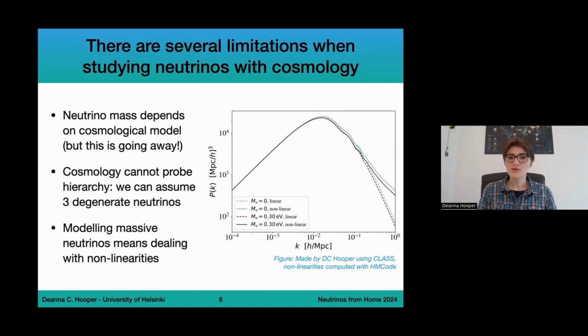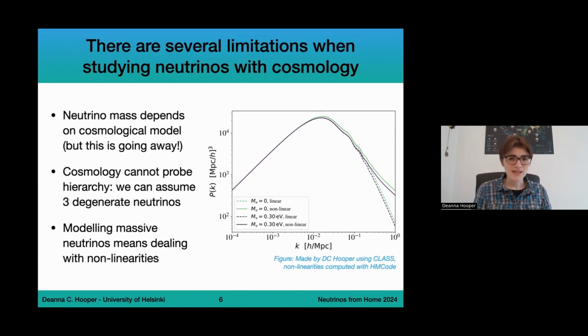Now, the first thing is that the neutrino mass depends on the cosmological model. So everything I'm going to discuss in this talk is going to be under the assumption of the standard cosmological model, so lambda CDM. However, you can relax all of the bounds that I'm going to discuss here by going to different models, which we're going to see in other talks at the Neutrino from Home conference. So I'm going to focus purely on lambda CDM.